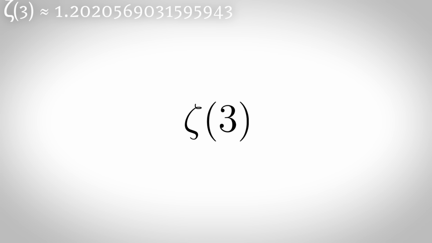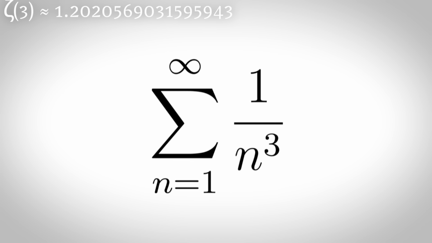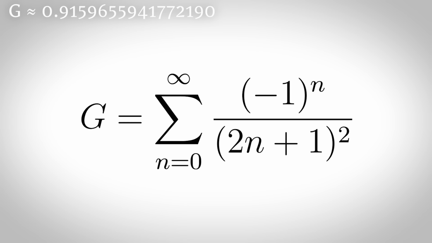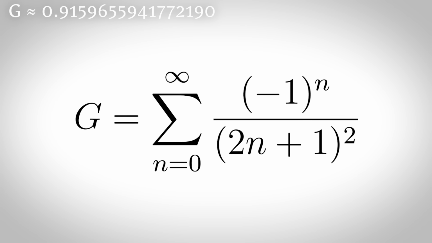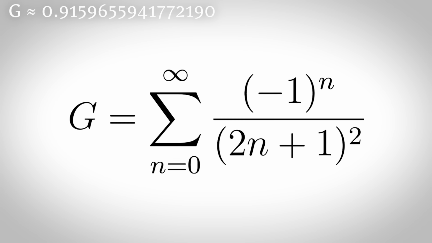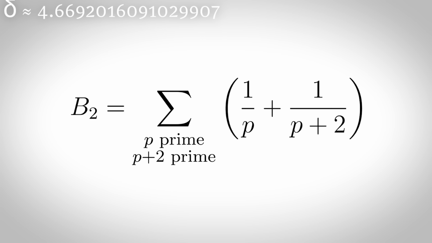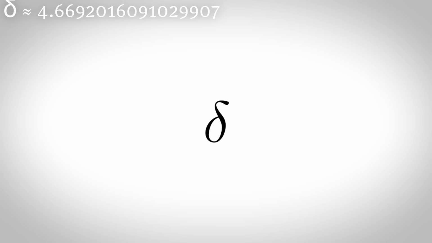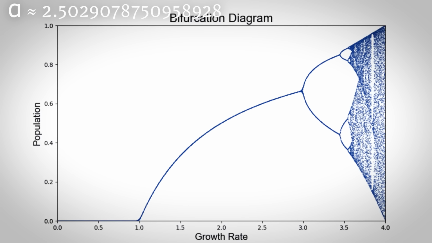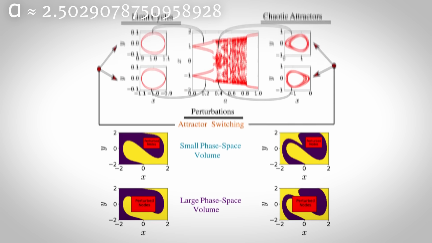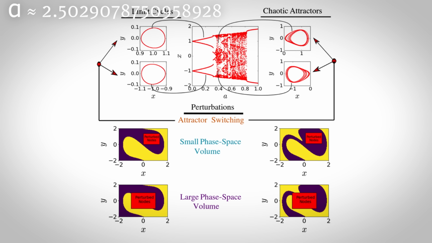Zeta 3, also known as Apéry's constant, is equal to the sum from n = 1 to infinity of 1/n³. Oh! Catalan's constant is a slowly converging series defined by the sum from n = 0 to infinity of (−1)^n/(2n+1)². Brun's constant is the sum of the reciprocals of all the twin primes. Feigenbaum delta describes how quickly the spacing between bifurcations shrinks in a system approaching chaos. Feigenbaum alpha describes the scaling of the width of the attractor in the bifurcation diagram.